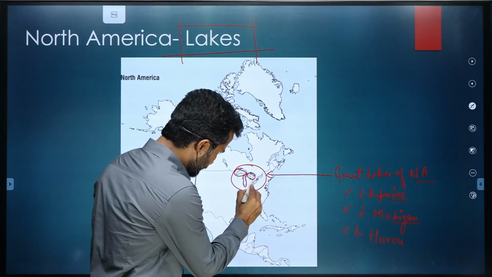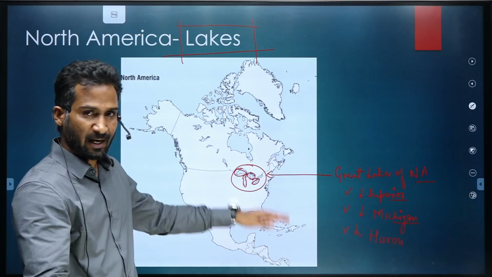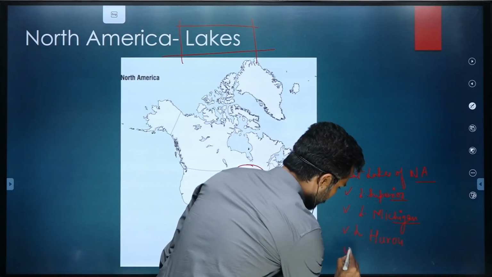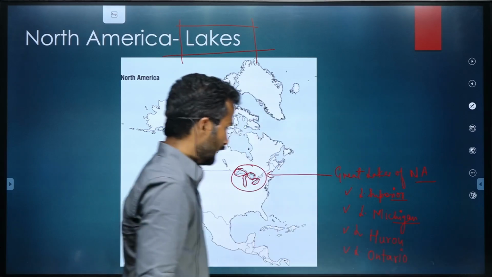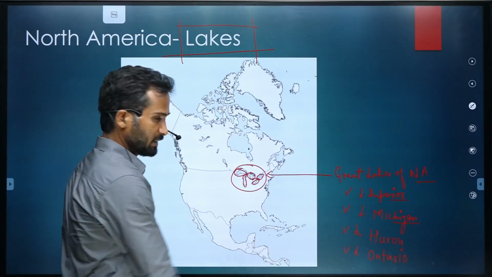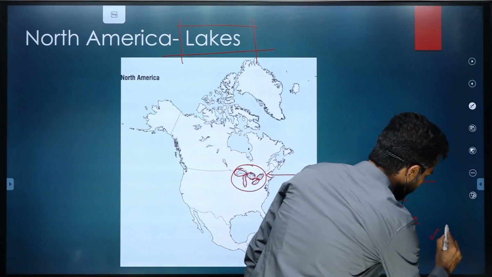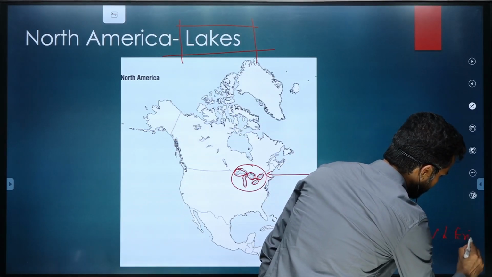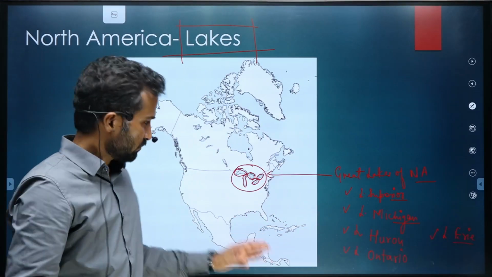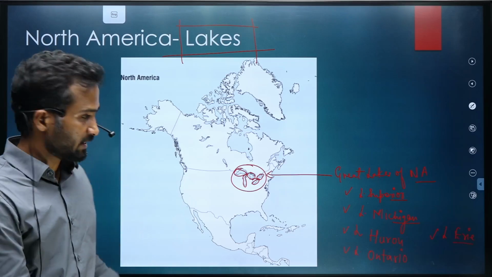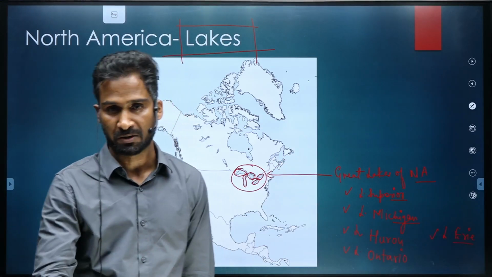Then this lake, again part of US and Canada both, is present at the border itself. That lake is known as Lake Ontario. And the fifth lake, this one, is known as Lake Erie. So these are the cluster of 5 lakes which are interconnected, and these lakes are known as Great Lakes of North America. Do remember them, any day the questions could be asked.